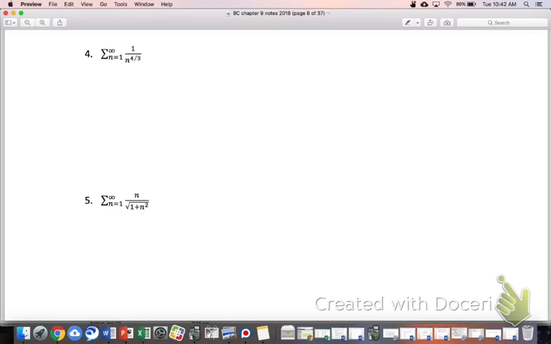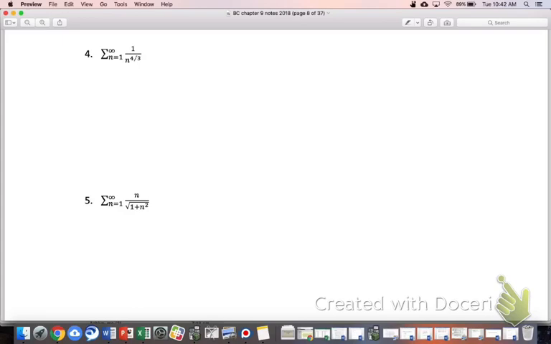Okay, so number 4. Again, I'll try to take you through the reasoning that you might experience if you're doing a quiz or a test. You'd look at number 4 and say, all right, what does the nth term test tell me? You could just do this in your head: the limit as n goes to infinity of that nth term. What are we going to get? 0, right? Because the numerator is held constant at 1, and the denominator is going to get huge. We're heading towards 0. So the nth term test tells us what? Nothing. The only thing it can tell us is divergence, and it won't tell us anything other than that.